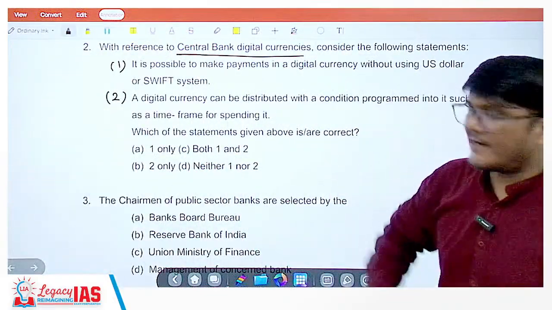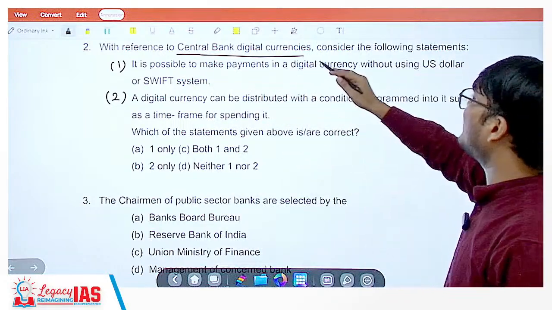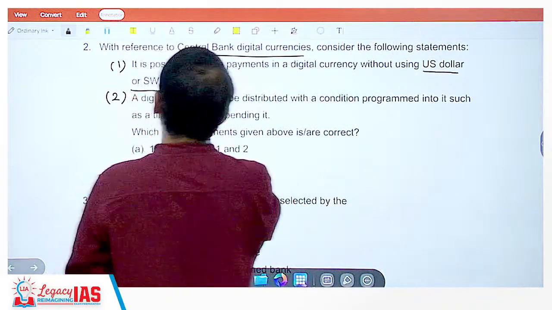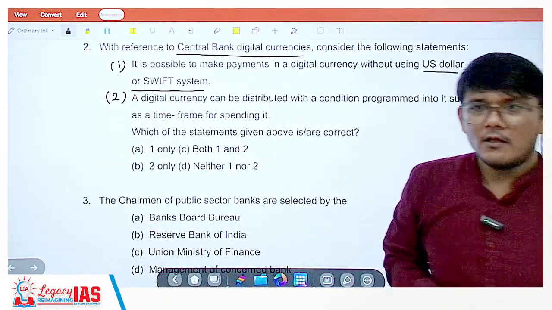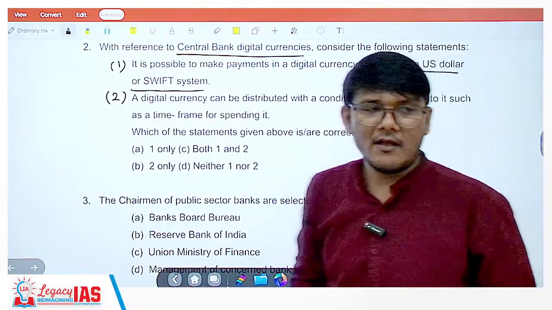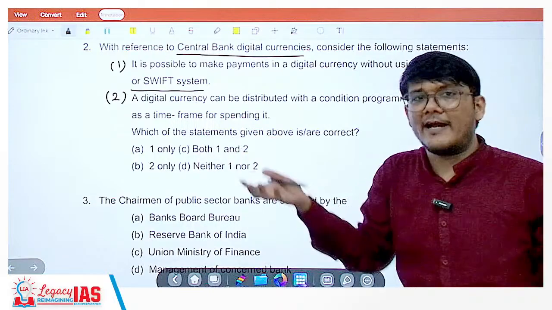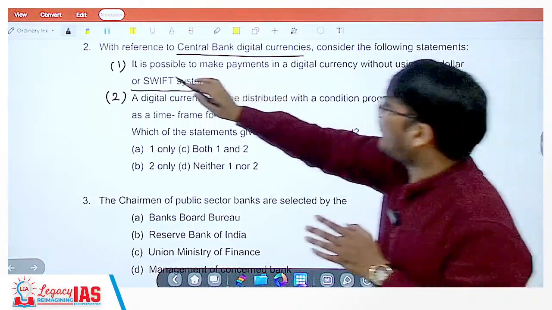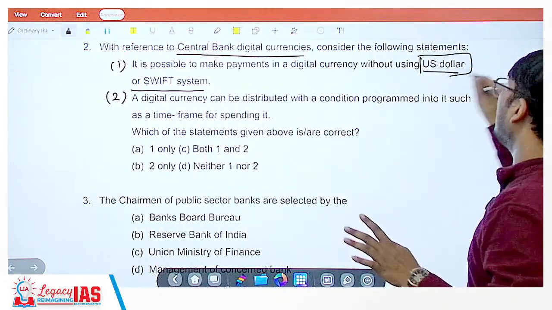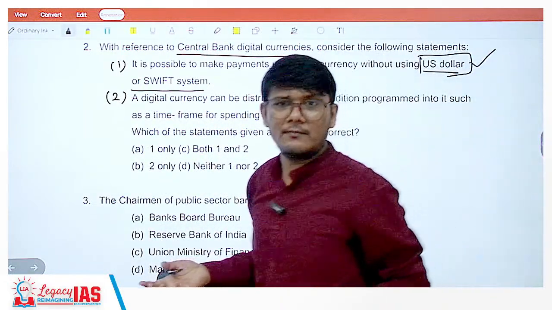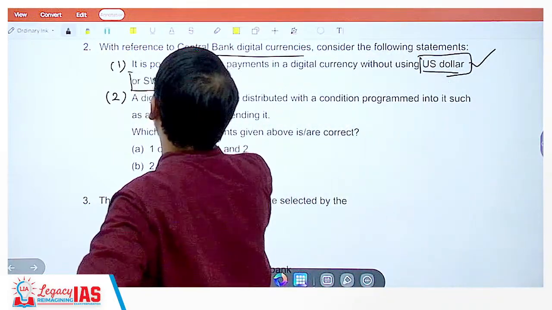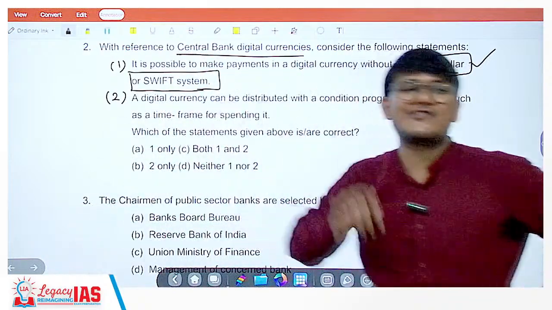Statement 1 says that it is possible to make payments in a digital currency without using US dollar or SWIFT system. Okay, so see, the first part is very obvious. When it's digital currency, there can be any different kinds of digital currency. So is it possible to make a payment in a digital currency without the US dollar? Yes, it is absolutely possible, right? But the problem is without the SWIFT system. So you need to know what is this SWIFT system.